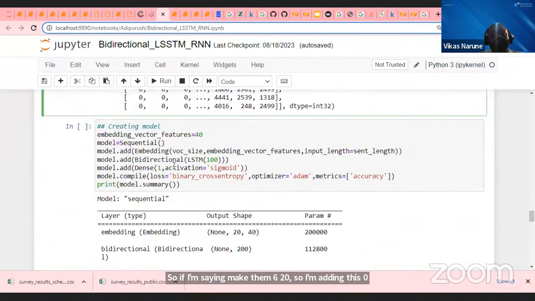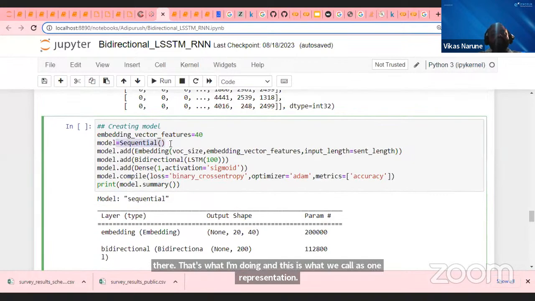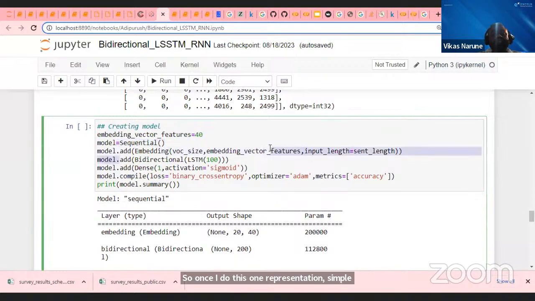So once I do this word representation, simple, guys, I call my model Sequential and add an embedding layer. This embedding layer will convert the word to the document. So I'm calling my model Sequential. I'm writing how many features I want, 40 features. Call that layer the embedding layer, pass your sentence. Then I'm calling the LSTM layer. So I have to write that now.